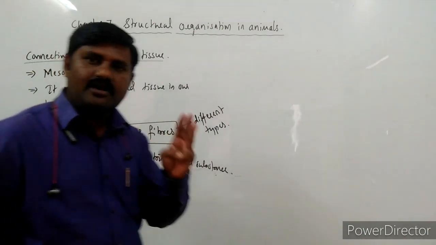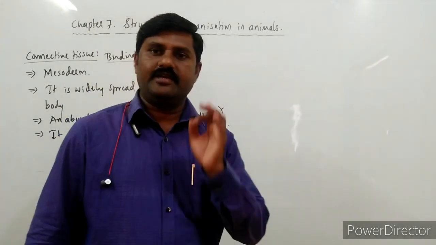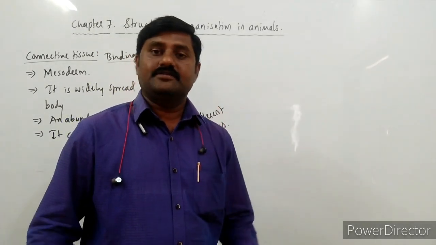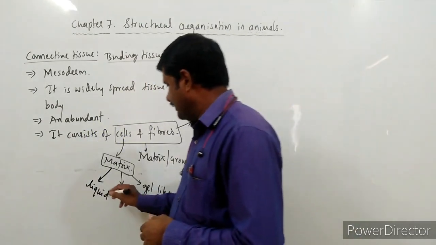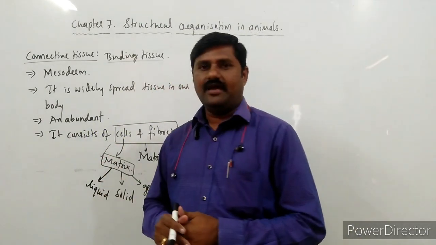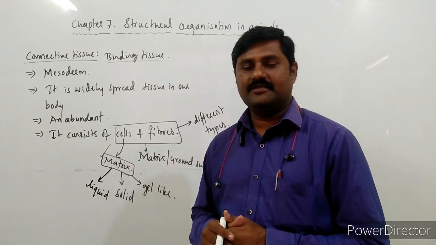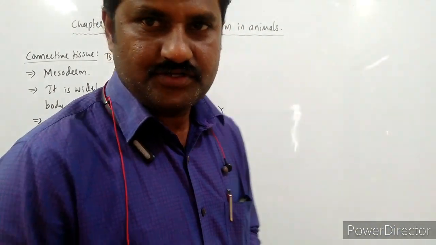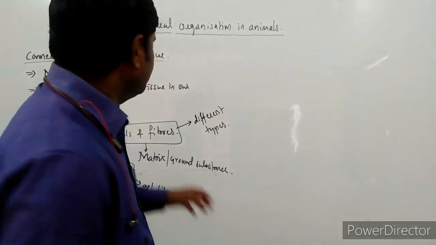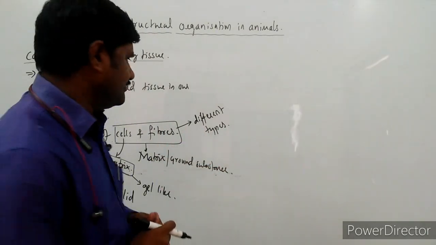These three forms of the matrix are seen in connective tissue itself, right? Based on the nature of the matrix, the arrangement of the cells, as well as the function, these connective tissues have been classified into different types.